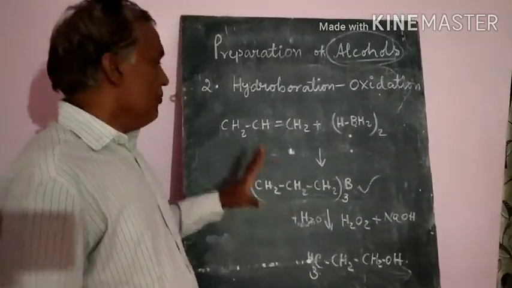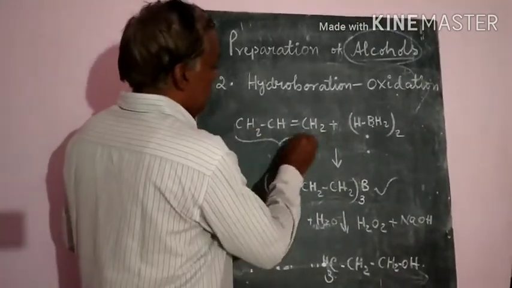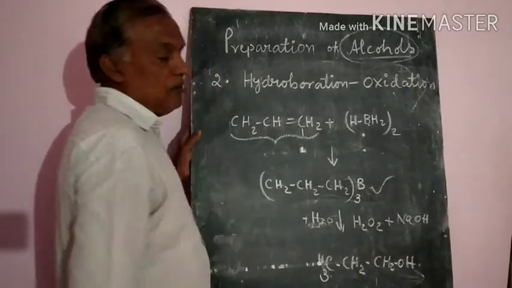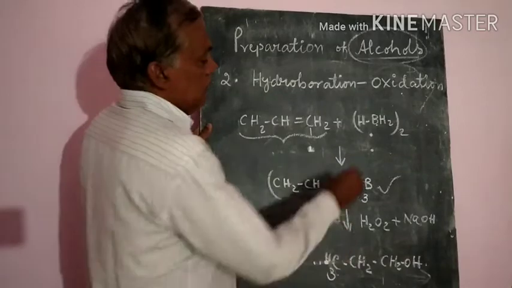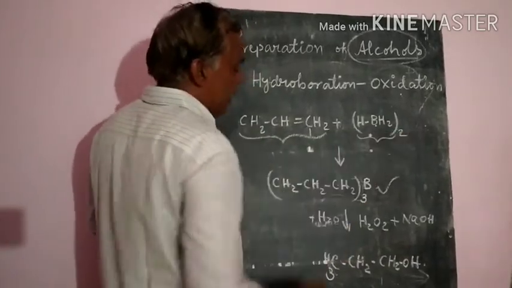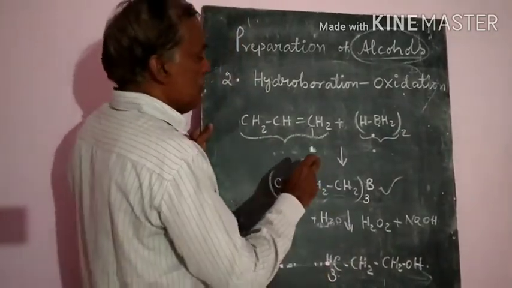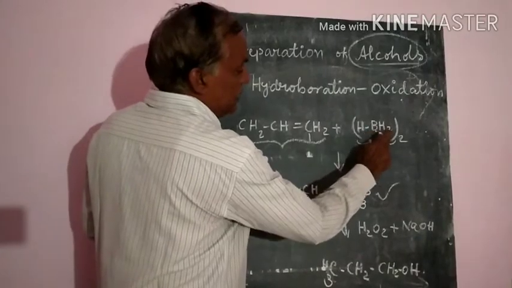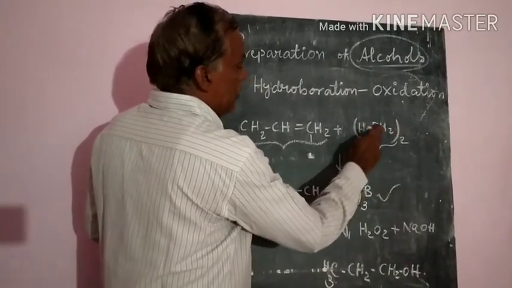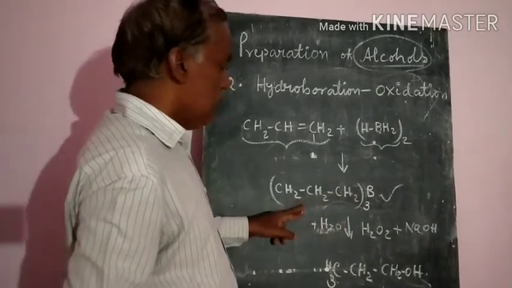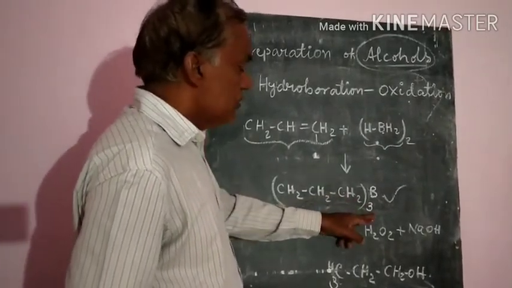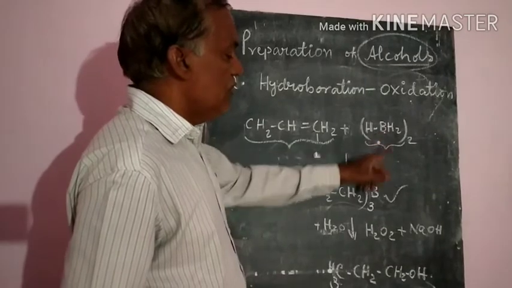So let us see. This is propene, and it reacts with the diborane. First of all, the three B-H hydrogens are there, meaning the borane will add to three molecules of the alkene. At last, the borane is left with three alkyl groups.